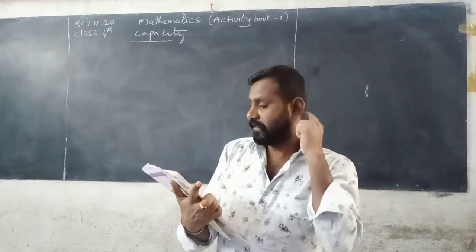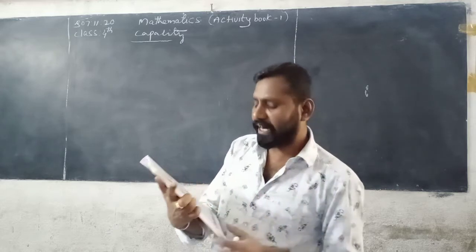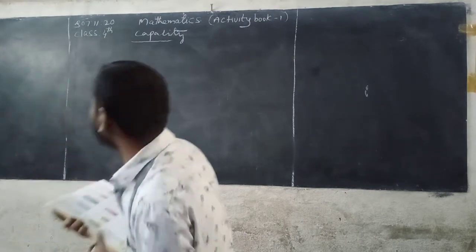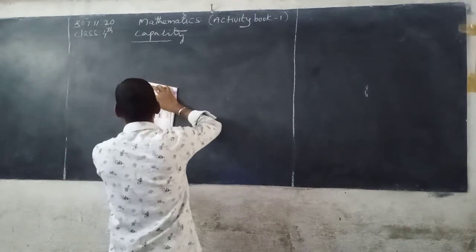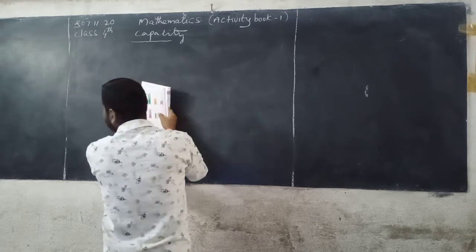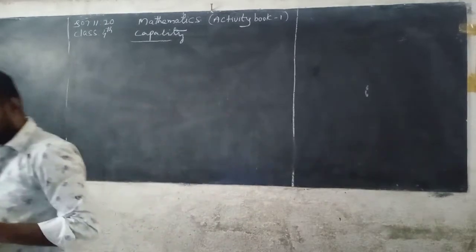See, liquid in 500 ml. So in the first container, you can write everybody the quantity of liquid in the box, that is 500 ml, beta. Like this only everybody write down.